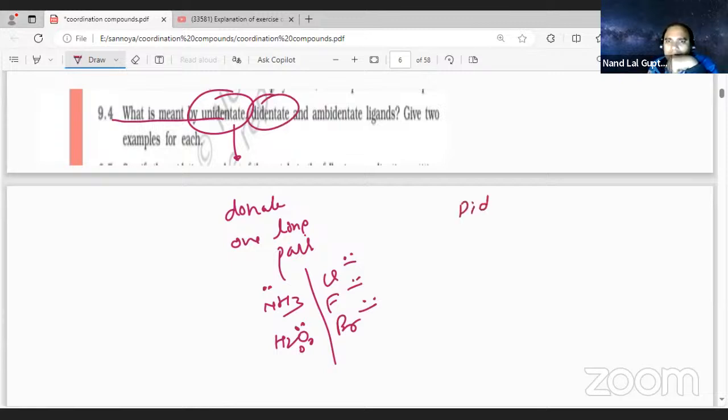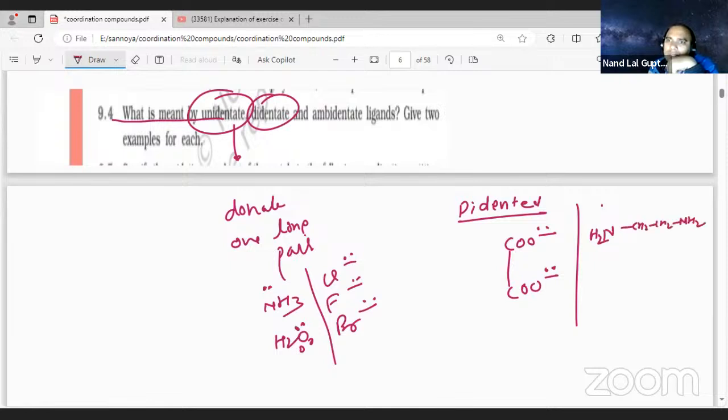Didentate. It can donate 2 lone pair electrons, like the oxalate ion. Ethylene diamine, NH2 CH2 CH2 NH2, is also donating 2 lone pairs. So they are going to be didentate.